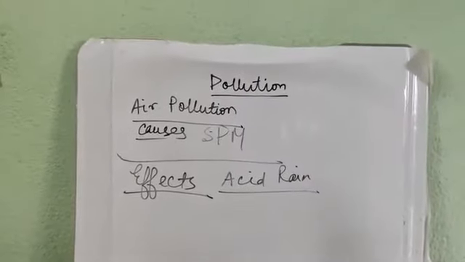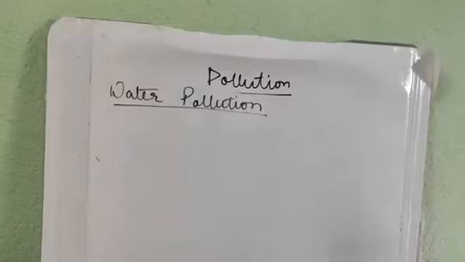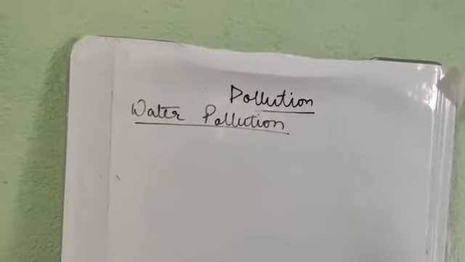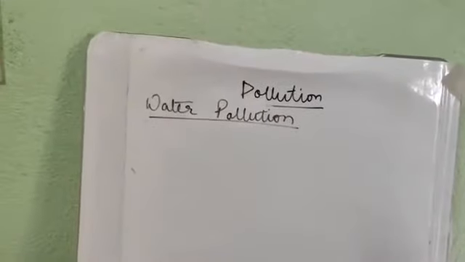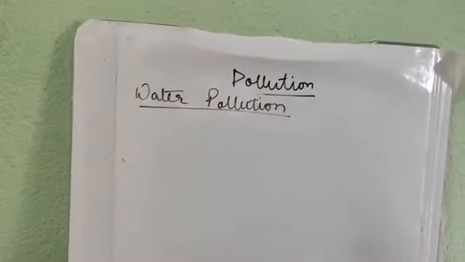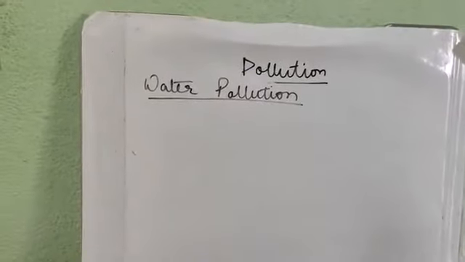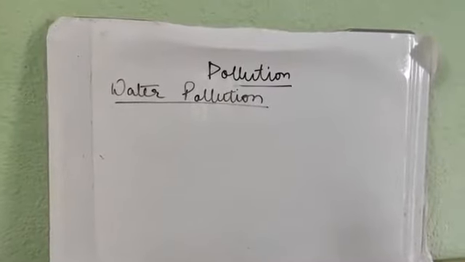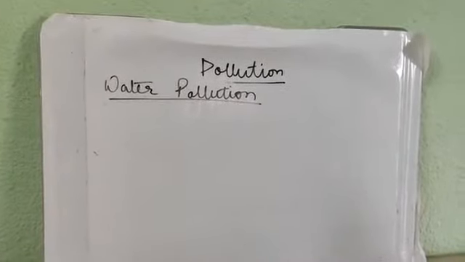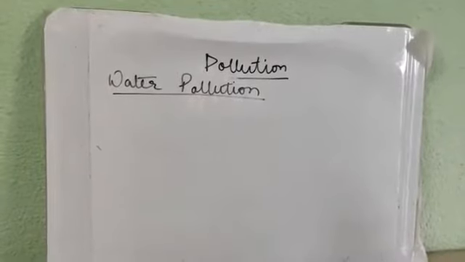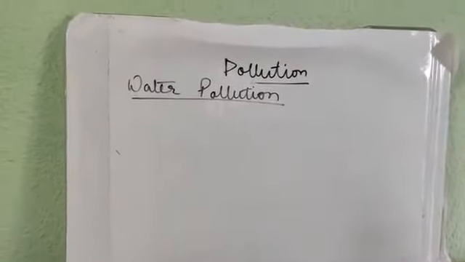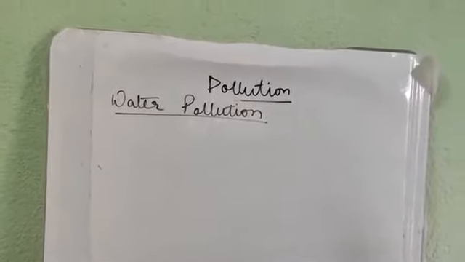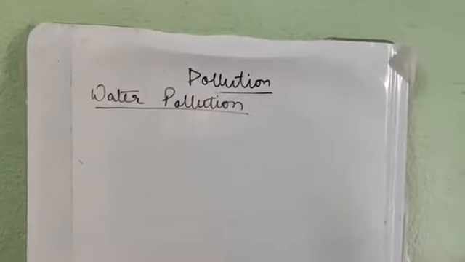Next, we will move on to water pollution. First of all, we will read the causes, but before that, what is water pollution? Due to the deposition of unwanted substances or chemical substances into water bodies, resulting in adverse changes in the composition and condition of the water, in such a way that it becomes unsuitable for our use. That is known as water pollution.